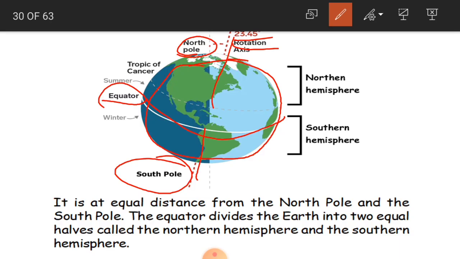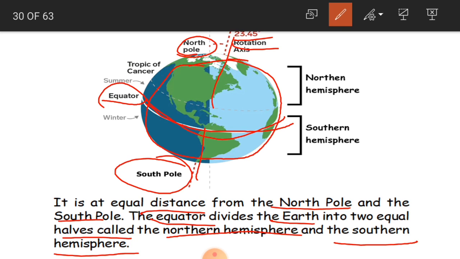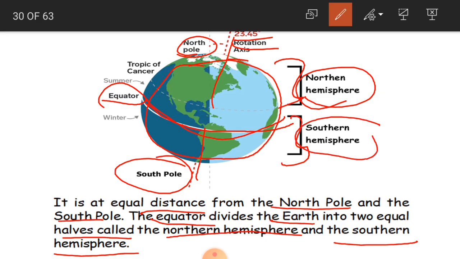Okay, and it is at equal distance from the North Pole and the South Pole, and the equator divides the earth into two equal halves called the northern hemisphere and the southern hemisphere. As we said, the equator is also an imaginary line which divides the earth into two parts. The upper part of the equator is called the northern hemisphere. The lower part of the equator is called the southern hemisphere.